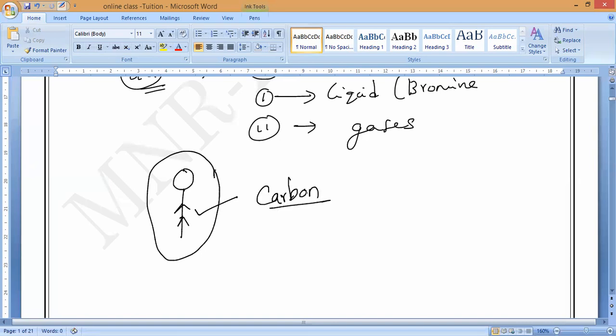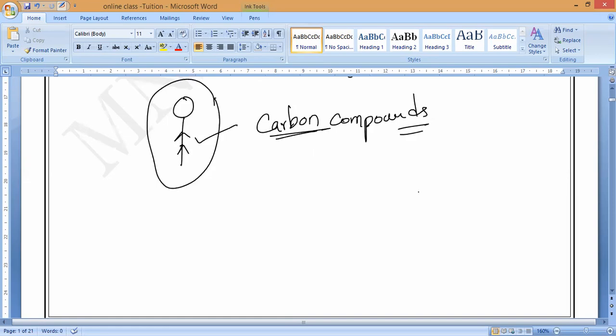Do you understand, guys? You should remember that carbon is the most important non-metal, because all the life on this earth is based on carbon compounds. What is that, guys? Carbon-containing compounds. That is why our body is also called an organic compound. What should we call it?